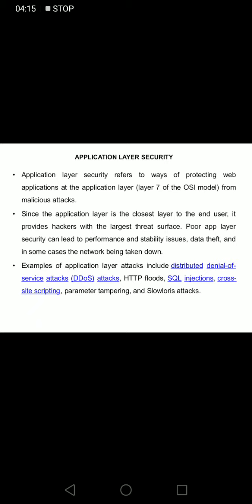Then the next topic is application layer security. It refers to the way of protecting web applications. The application layer is the topmost layer. It is layer 7 of the OSI model. So we are providing security for the application layer from malicious attacks. As the name implies, it is security provided by the application program itself.